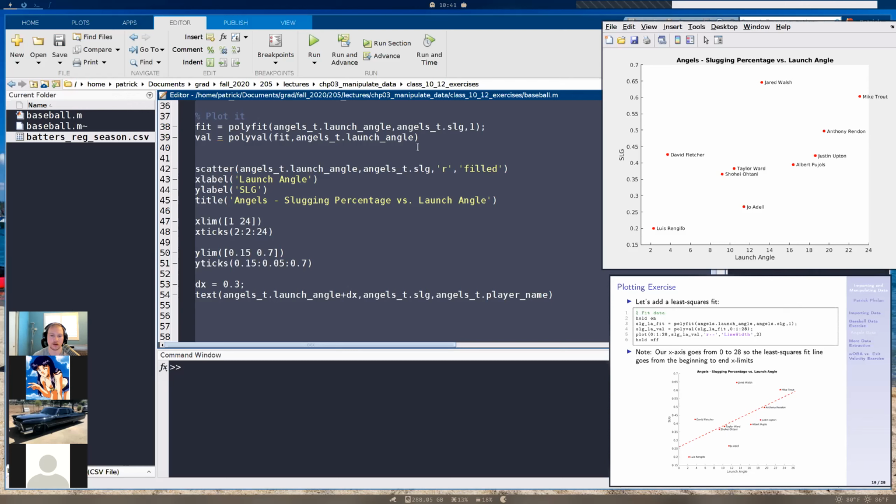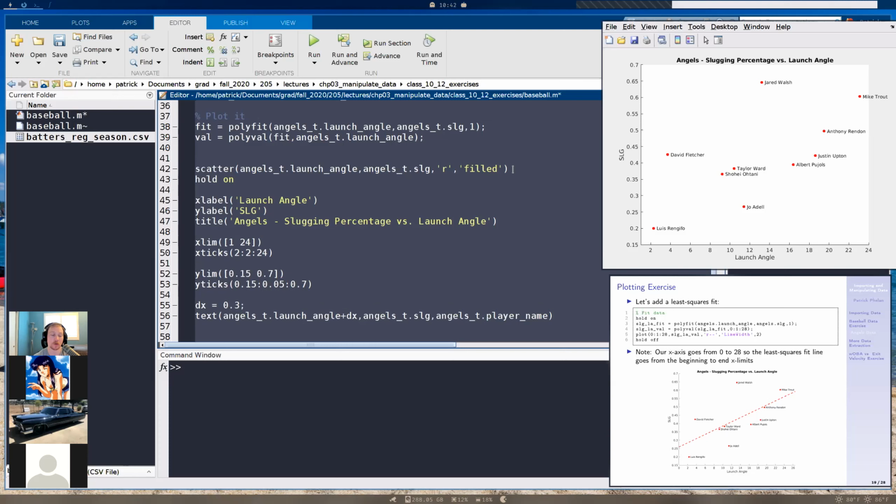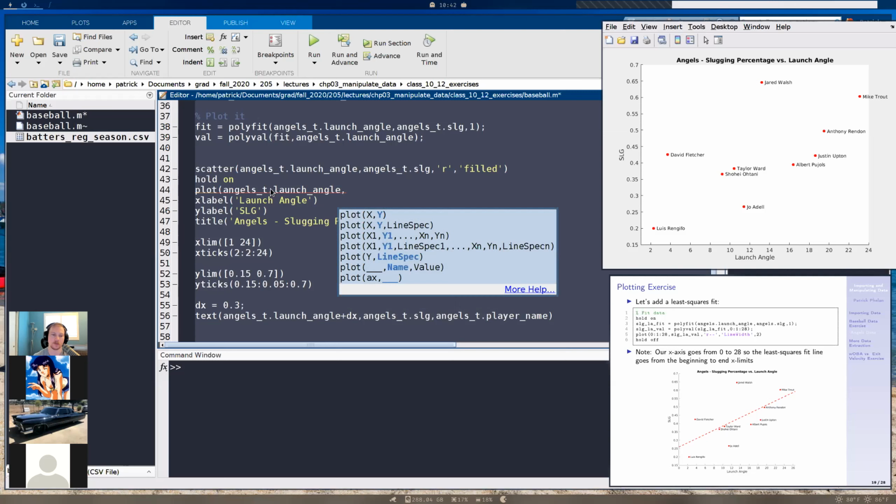Okay, so we have this now, and I want to plot it. We have our scatter plot here, and now I type hold on because I want to add another plot. This time I'm going to use the plot command because I'm plotting a linear line. So plot, with x data angels_t.launch_angle, and the y data, which will be val.